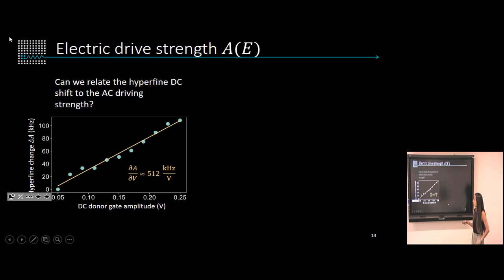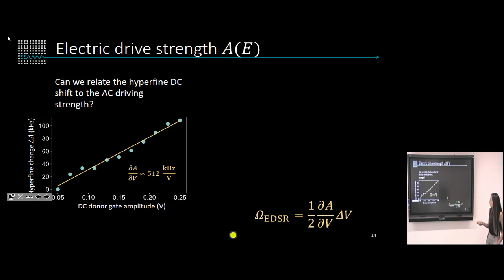Nevertheless, with this data that we recorded, we can also relate the DC Stark shift to the AC driving amplitude by just following a very naive approach. So we have that you can define the EDSR Rabi frequency to be a term that depends on the change of the hyperfine upon application of a voltage, and that is also proportional to the amplitude of the driving voltage that you're using.